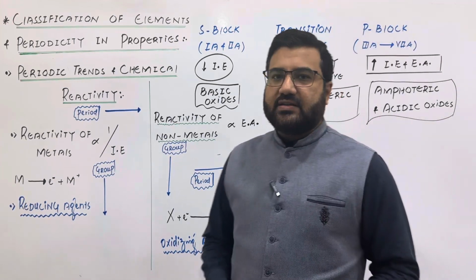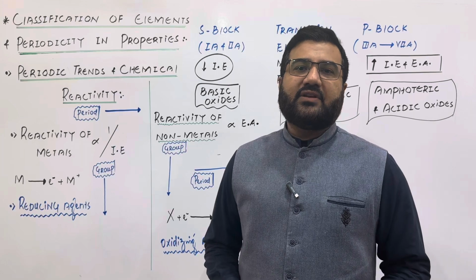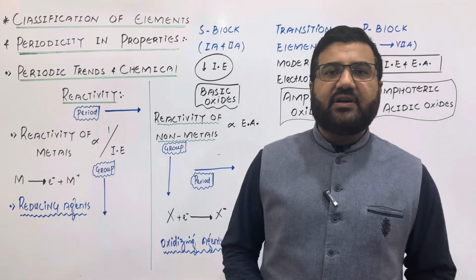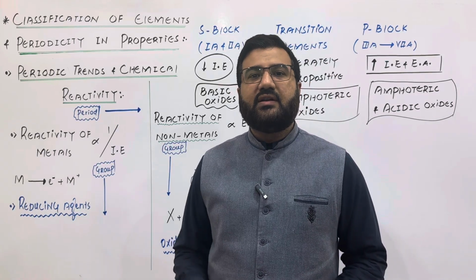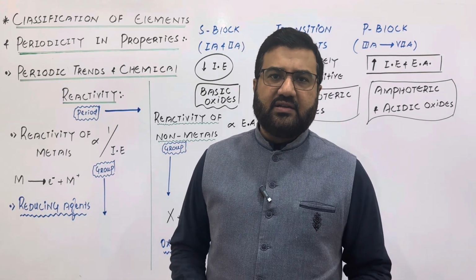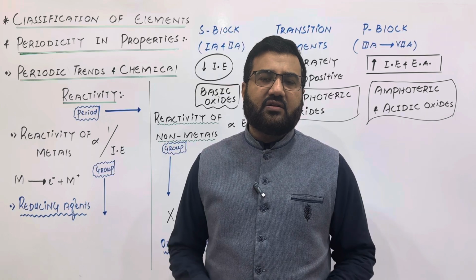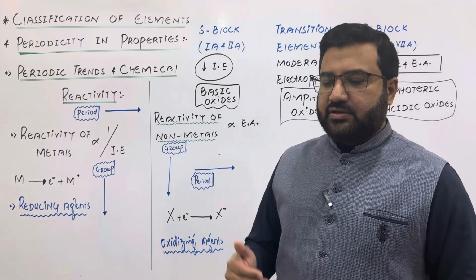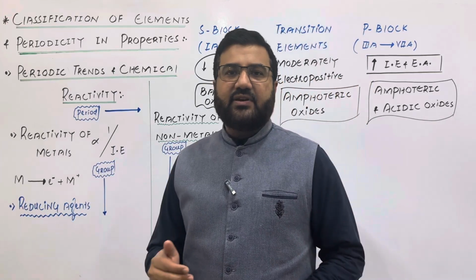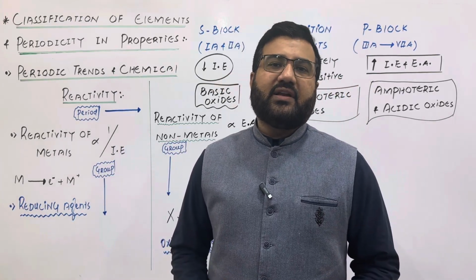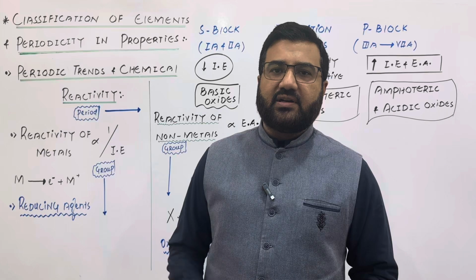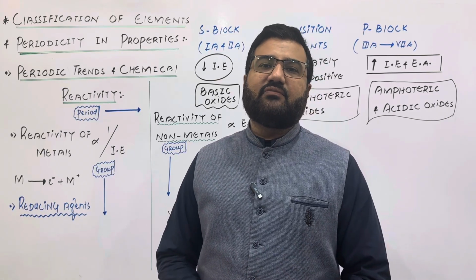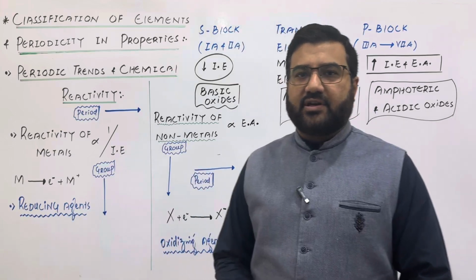My dear students, mainly there are two types of elements found in the periodic table. One are the metals, 78% of the periodic table, and the other are the non-metals. While there are some semi-metals or metalloids, they are only 7 out of 118 elements. So whenever we talk about reactivity, we talk about the reactivity of metals and non-metals in the periodic table, and we talk about the trends of the reactivities of metals and non-metals in the periodic table.